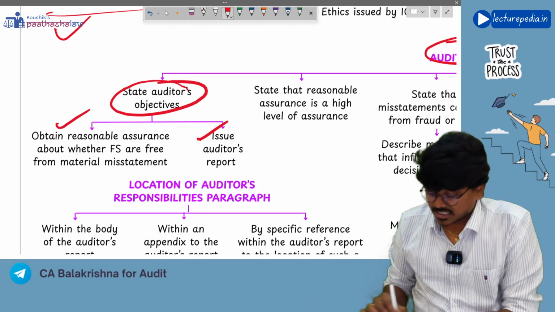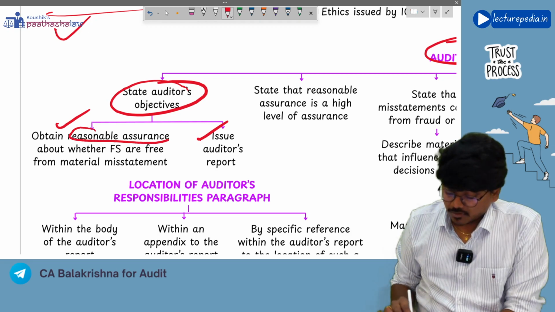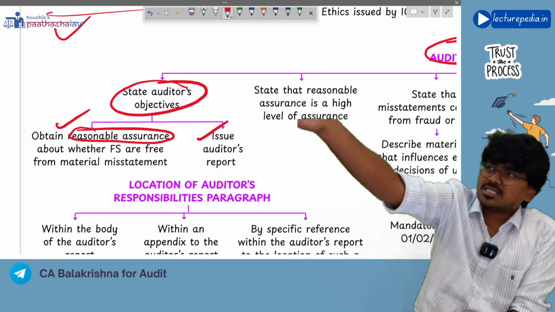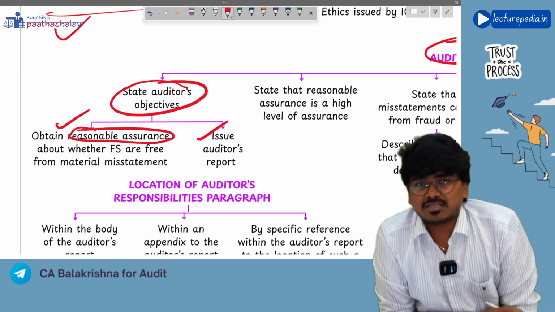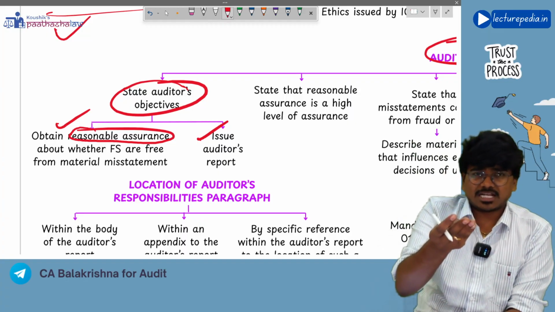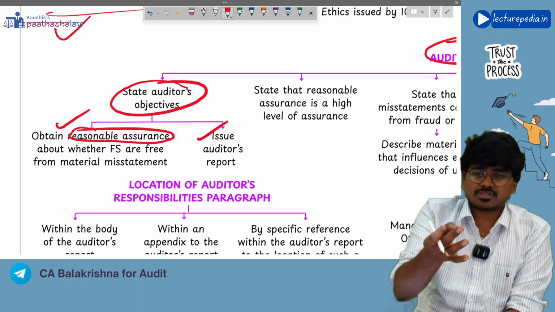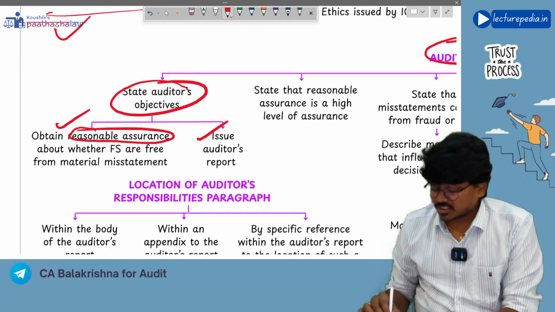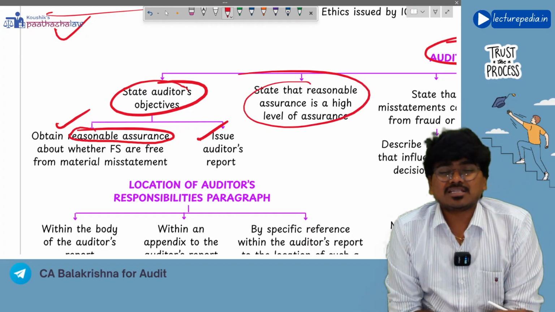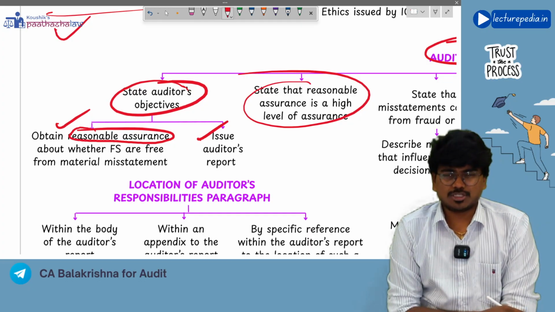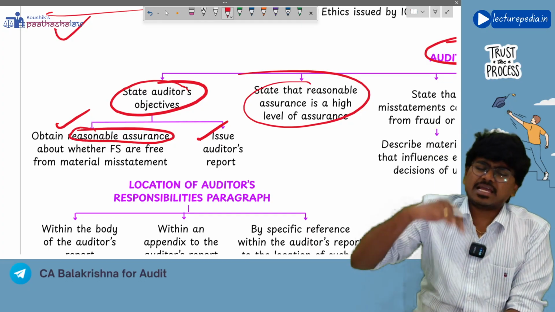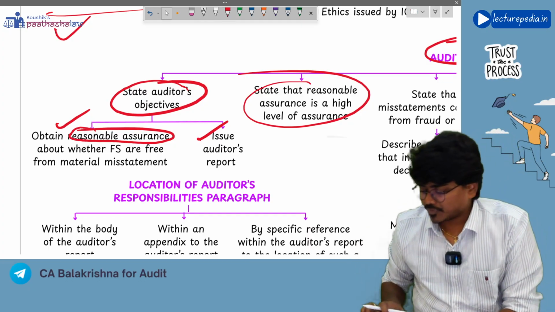Next, state that here you are mentioning that the auditor will obtain reasonable assurance. Now users will not know what is meant by reasonable assurance. We have discussed that there are three types of assurances: reasonable assurance, absolute assurance, limited assurance. So you will give a definition of what is meant by reasonable assurance in your auditor's responsibility paragraph. Reasonable assurance is a high level of assurance but not a complete assurance.